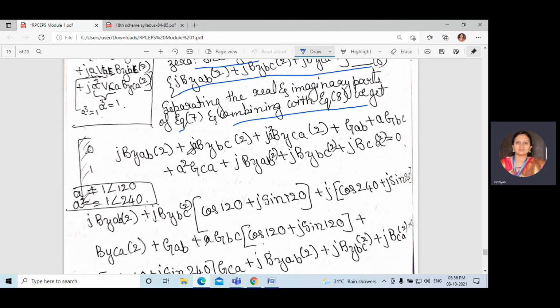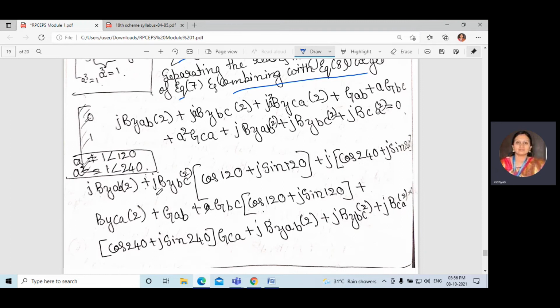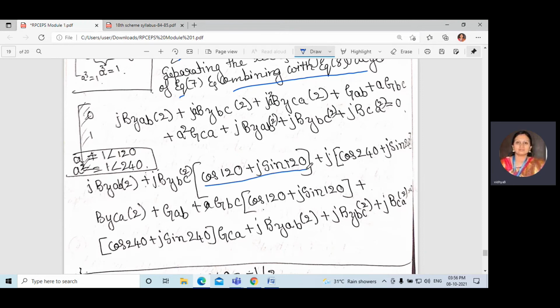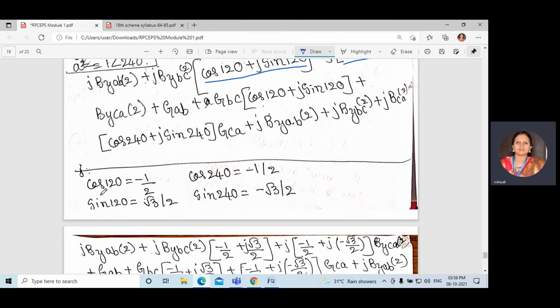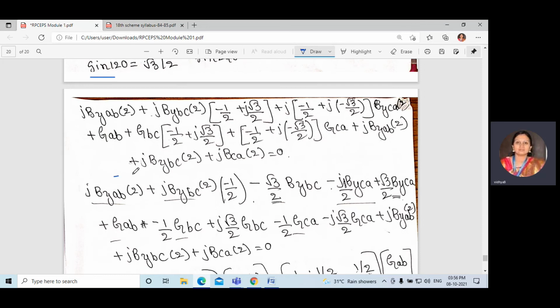So what you will get here: a is equal to 1 at angle 120, a square is equal to 1 at angle 240. That can be written as cos 120 plus j sin 120, cos 240 plus j sin 240. Instead of a, you write this one, and instead of a square, you write this. After substituting the values of cos 120, sin 120, and also cos 240, sin 240,